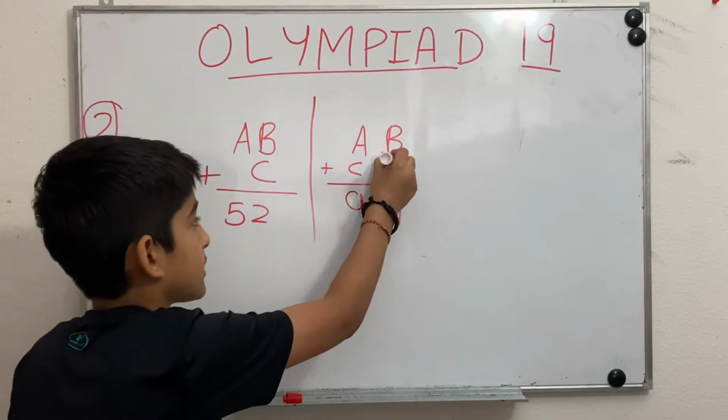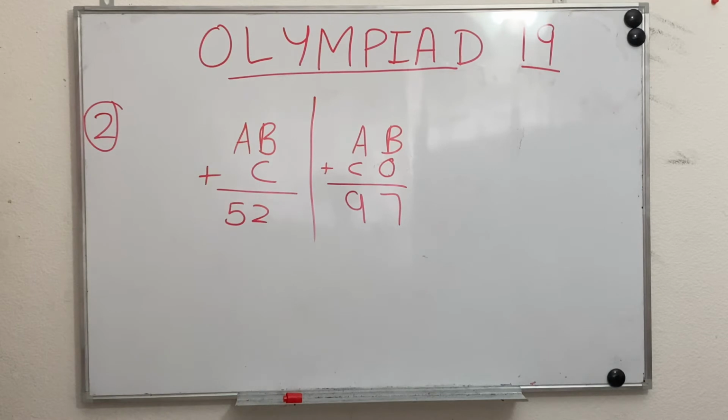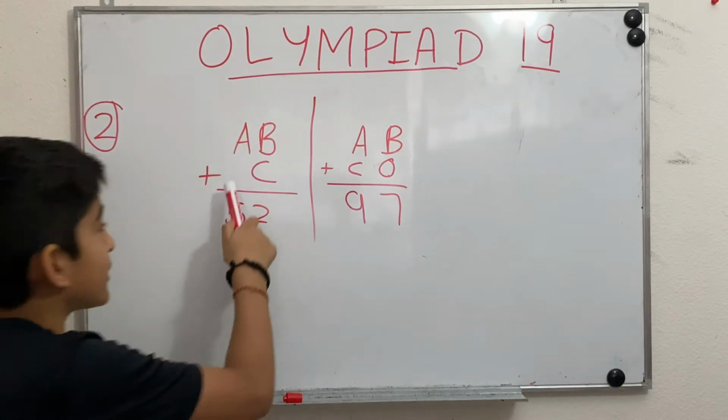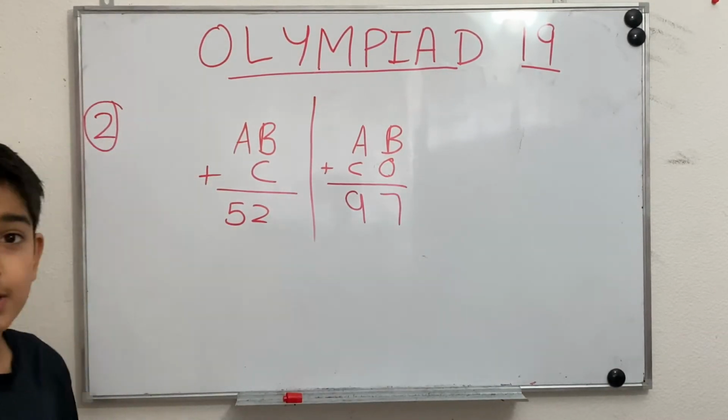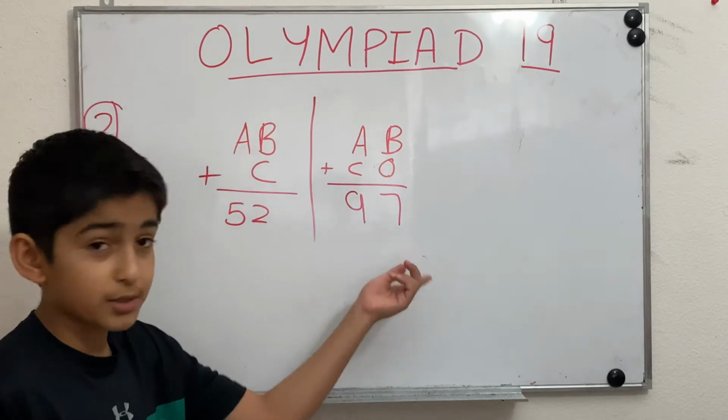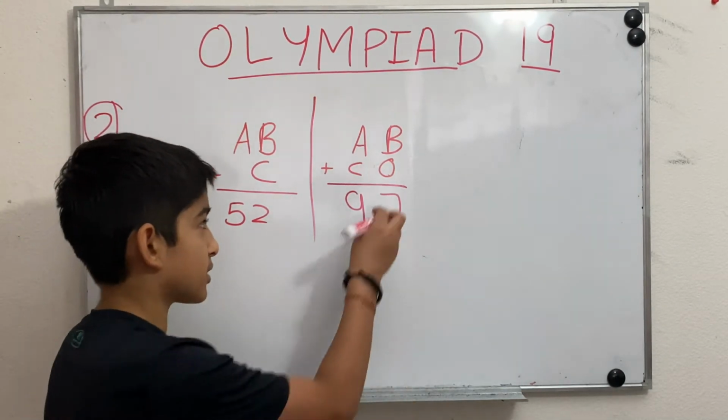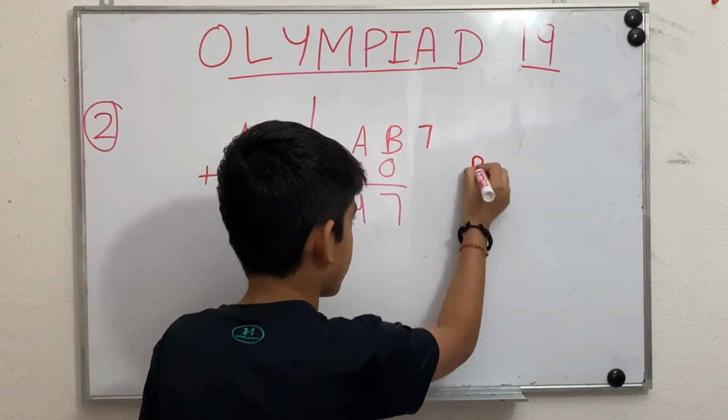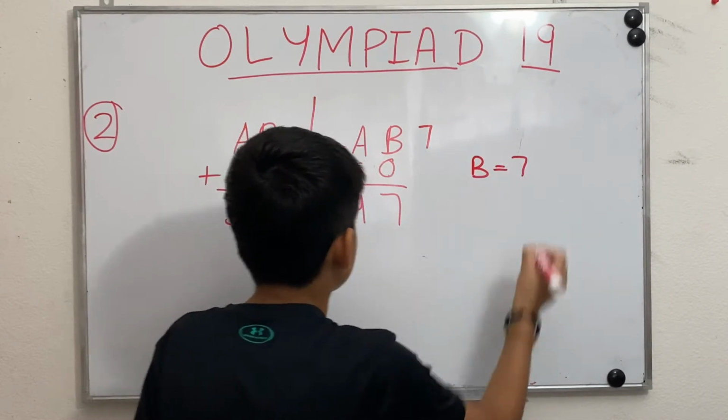So we can also write this as 0. Okay, what do we notice? We should not solve this one first. We should solve this one first, because it's B plus 0 is equal to 7. So we know that B is equal to 7. Write that here. It's a guarantee that B is equal to 7.